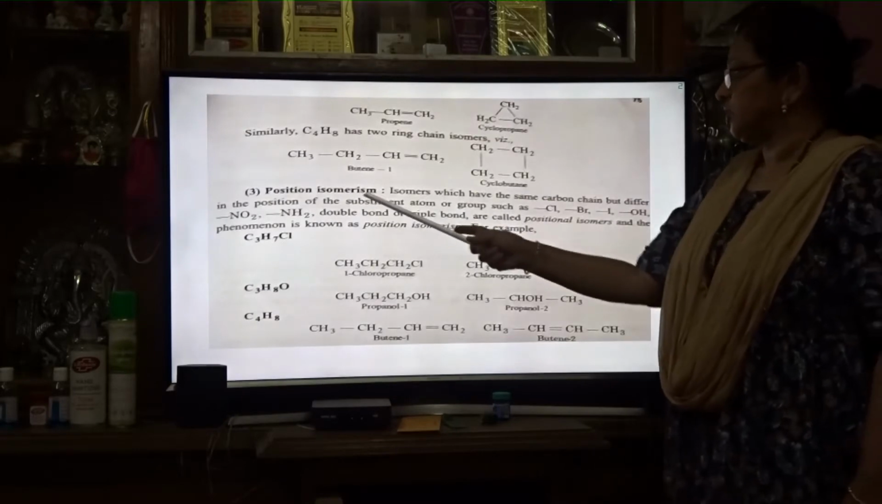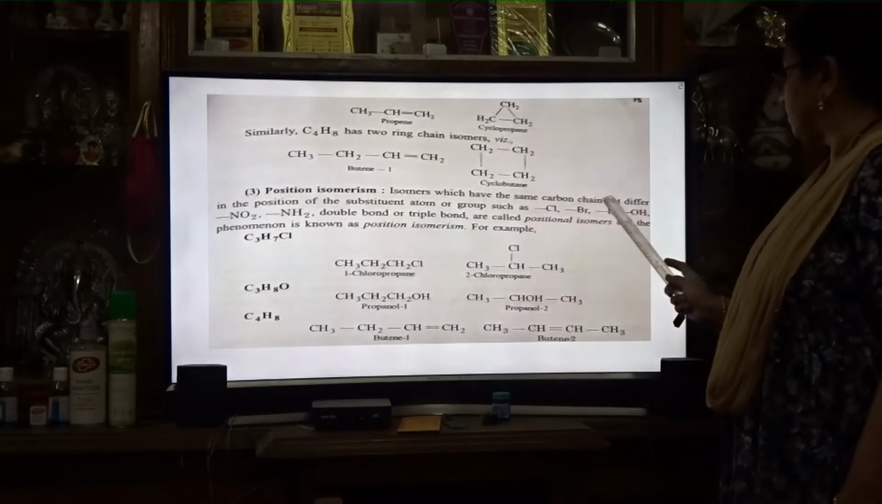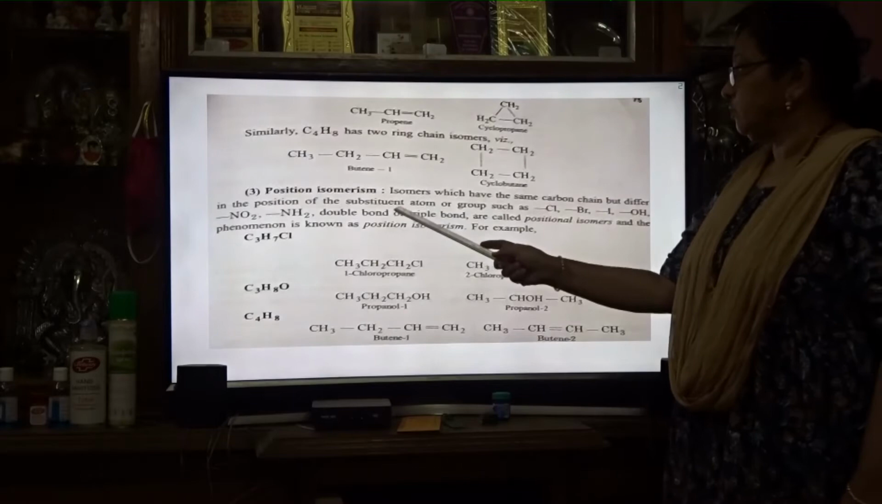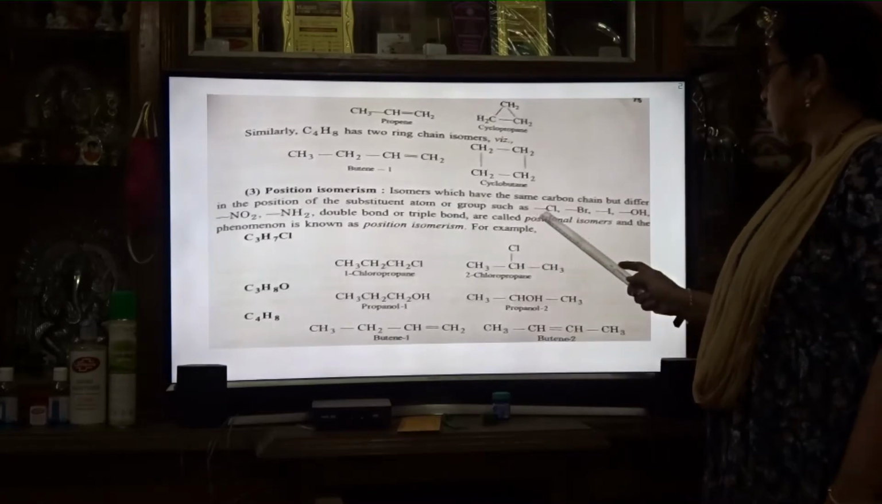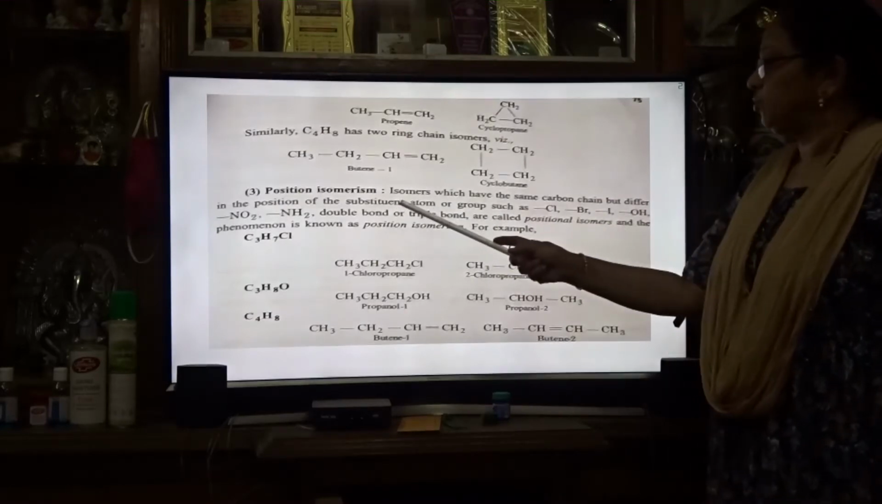Next is position isomerism. Isomers which have the same carbon chain but differ in the position of a substituent atom or group, such as chlorine, bromine, iodine, OH, NO2, NH2.